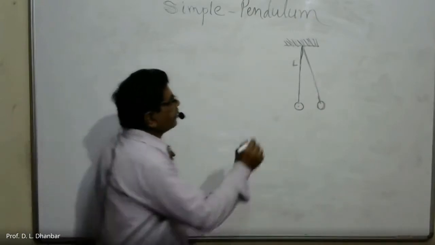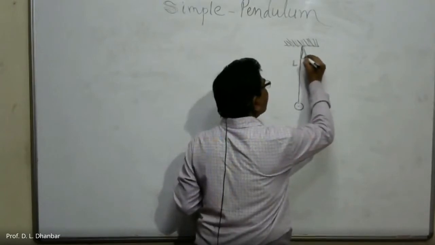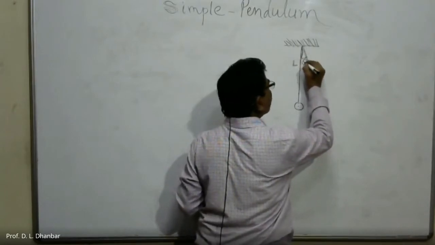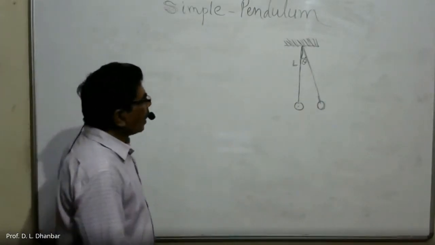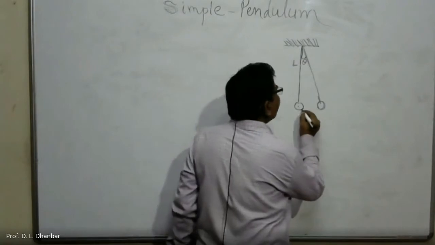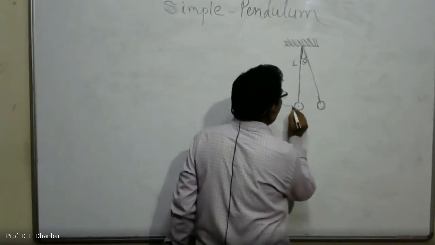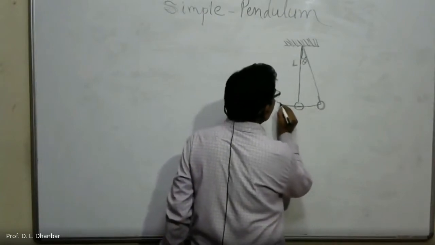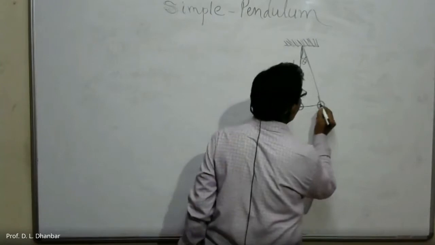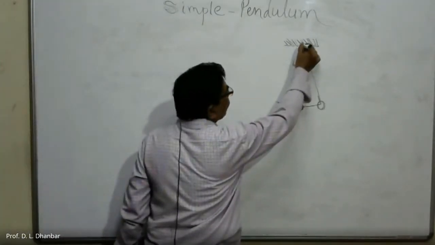Yes. This is the angle made by the string at the point of suspension. Suppose it is theta. And the bob oscillates about this mean position along this path. This is the path of oscillation of the bob. This is another extreme point.